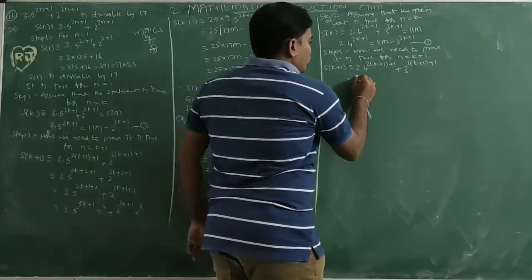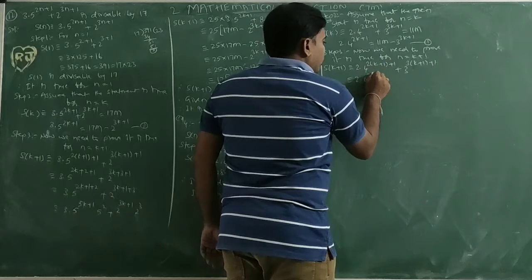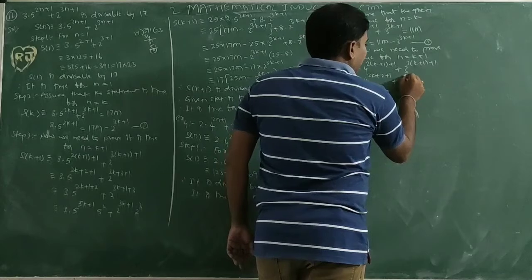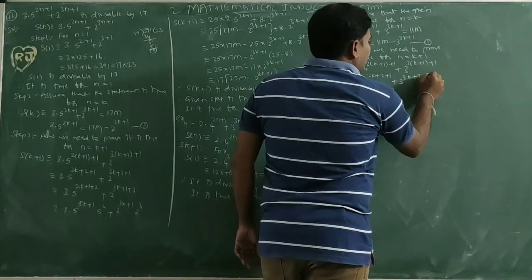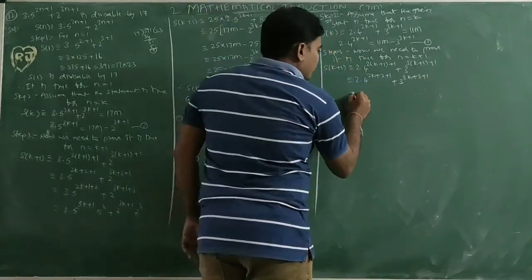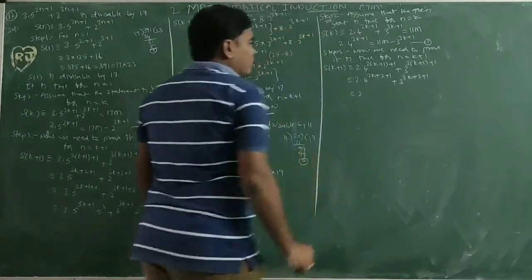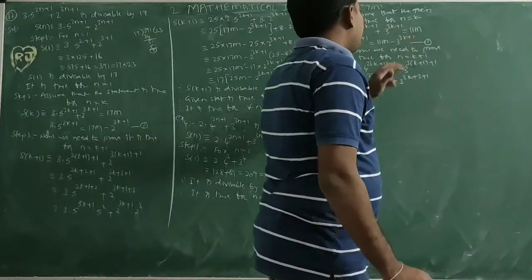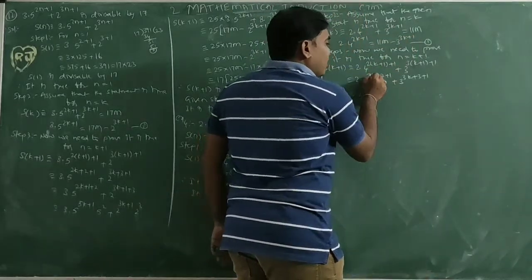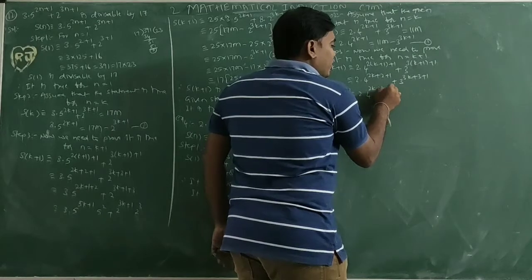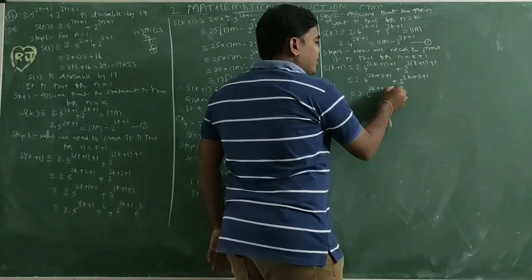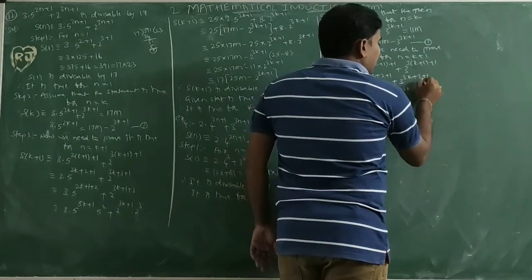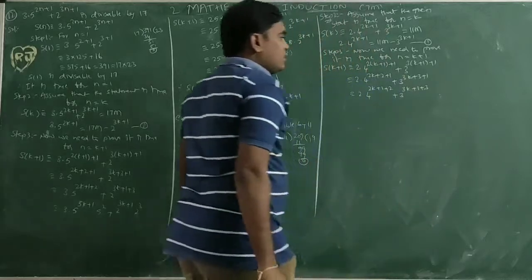Next, 2 into 4 power (2k plus 2 into 1, 2, plus 1) plus 3 power (3k plus 3 into 1, 3, plus 1). In equation 1 all the terms are 2k plus 1 and 3k plus 1, so I want to write 4 power (2k plus 1 plus 2), since 2 plus 1 is the same as 1 plus 2, plus 3 power (3k plus 1 plus 3).